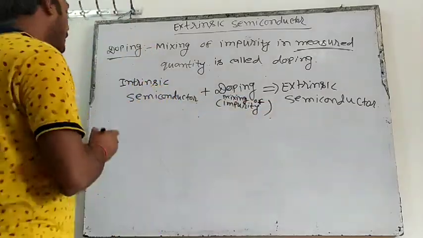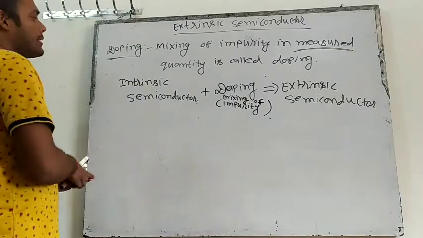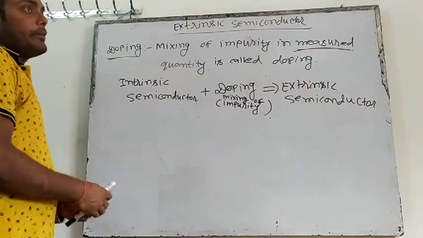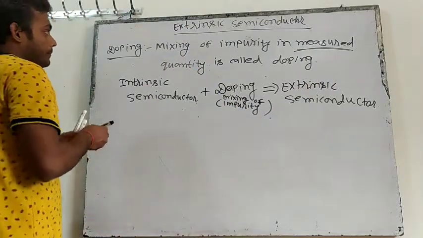Doping means mixing of impurity. So if you mix impurity in an intrinsic semiconductor, it will give us an extrinsic semiconductor.